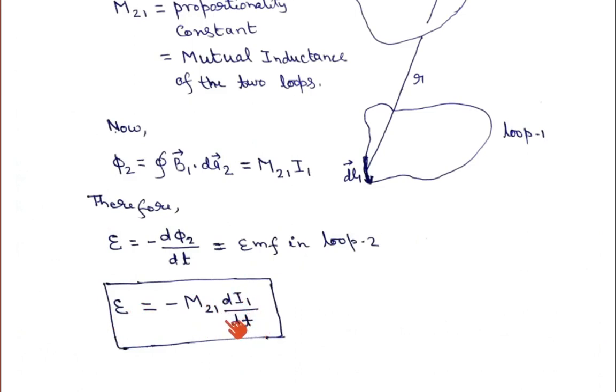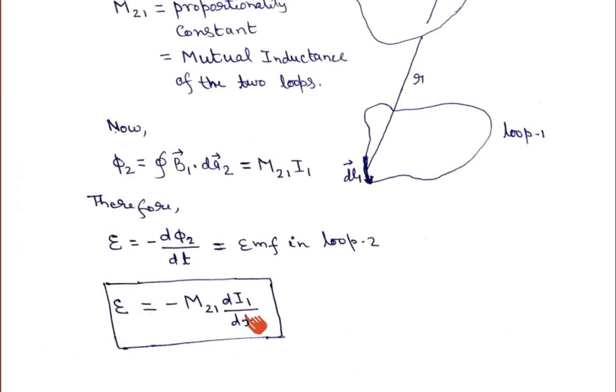It means the current I1 which is flowing in loop 1 is changing, and this change in current in loop 1 is basically generating an EMF in loop 2. Okay, a changing current in loop 1 is generating an electromotive force in loop 2.